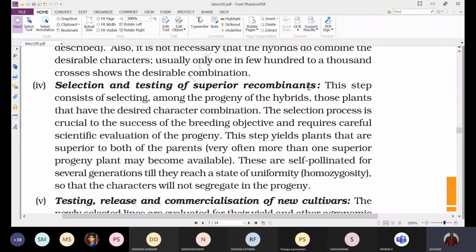A huge number of seeds or hybrids are produced after hybridization, but all the hybrids will not show similar characteristics. So those hybrids or seeds which are showing superior qualities need to be selected. That is, selecting among the progeny of the hybrids those plants that have the desired character combination. That means those plant varieties or hybrids which are showing the characteristics of both the parents.